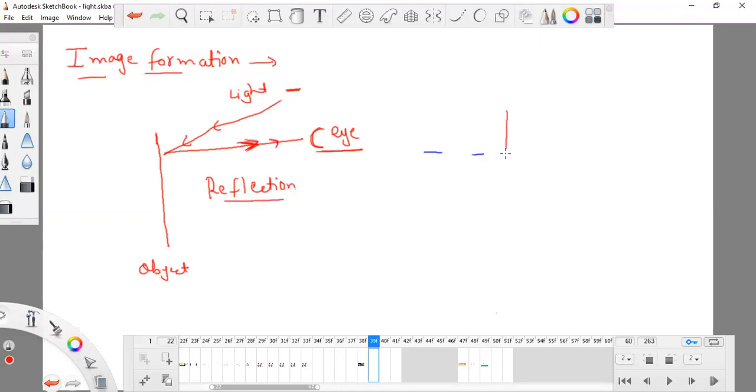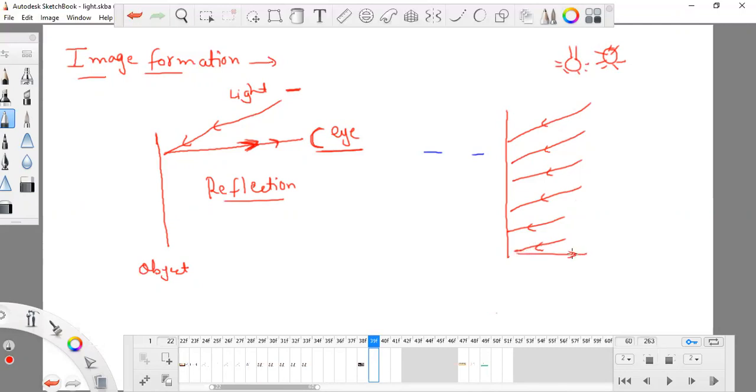So this is the object, and if this is a light source, it produces so many light rays, and all the light rays strike this object. There are millions of light rays produced by any light source. I'm indicating this as the sun. It could be a bulb, it can be anything. Each and every time a light ray strikes this object, it goes back. It produces enormous, countless light rays, and your eye can see this.